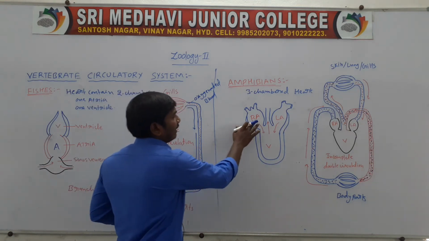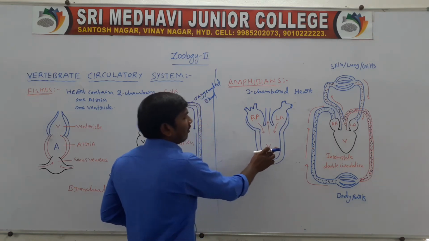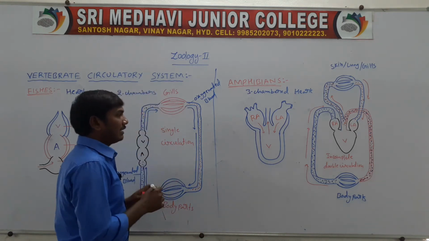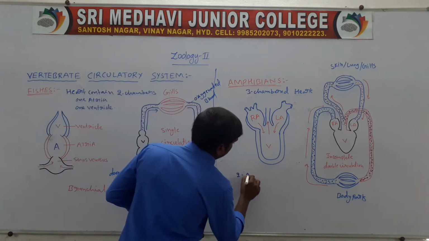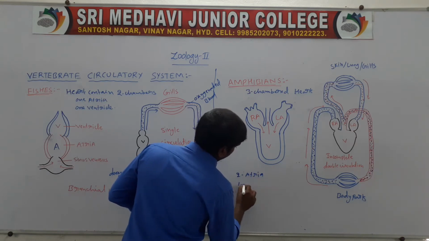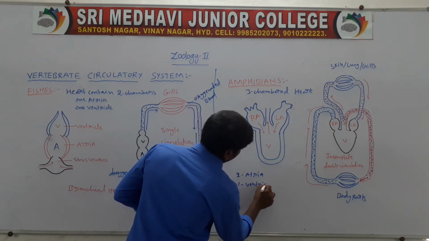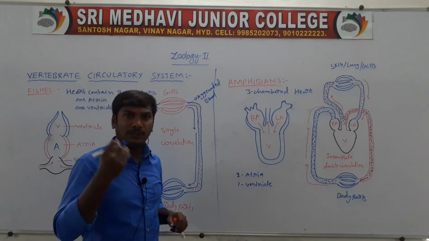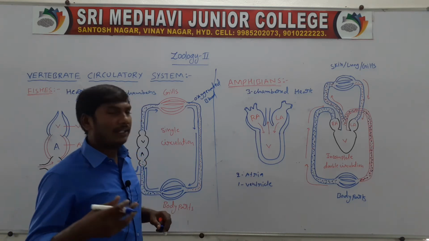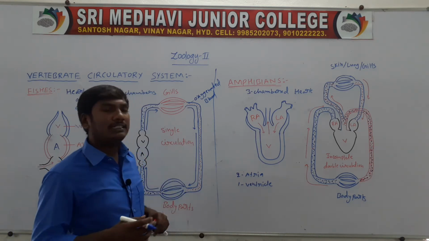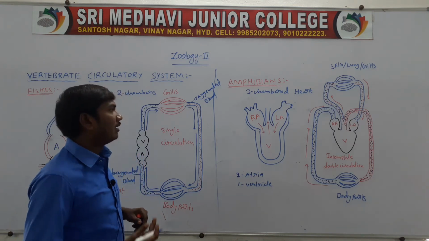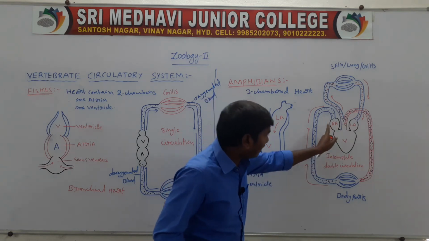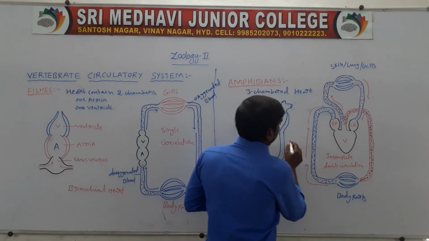There is a right atrium and a left atrium, and one ventricle. Totally, three chambers. The frog heart contains three chambers: two atria and one ventricle. So this is the three-chambered heart. Next, first of all, the right atrium. The right atrium receives deoxygenated blood.